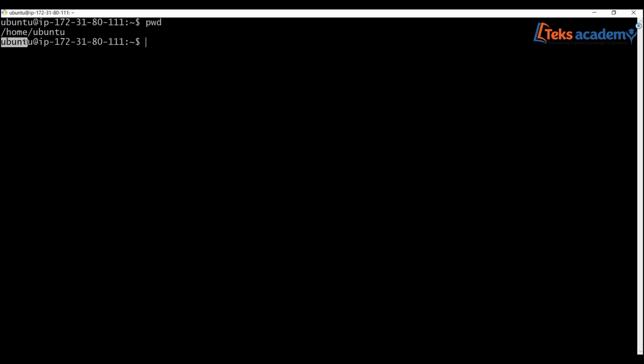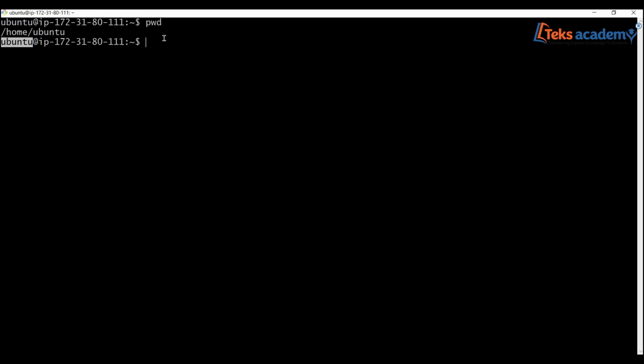Since we have logged in using the ubuntu user, the default user provided by AWS for Ubuntu instances, Linux will directly open into the ubuntu user's home directory. So that will be the present working directory.